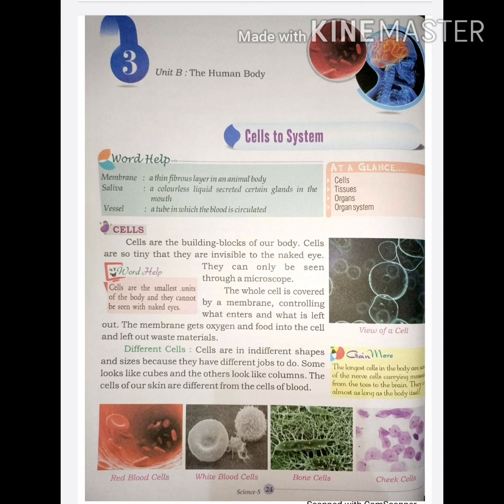The heart pumps the blood to different parts of the body. Excretory system. This system cleans the body and throws out waste like urine. Reproductive system. This system helps to reproduce young ones and maintain the life cycle.